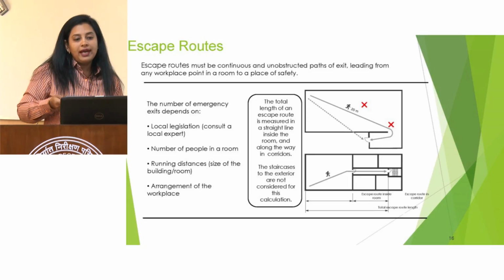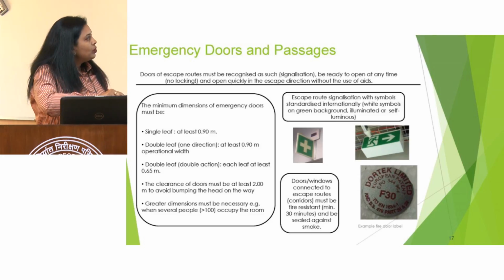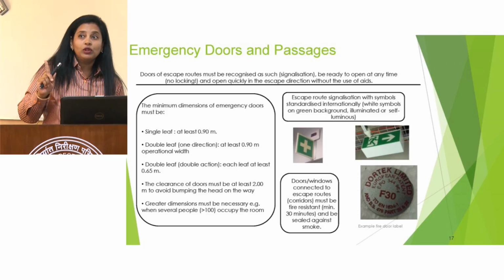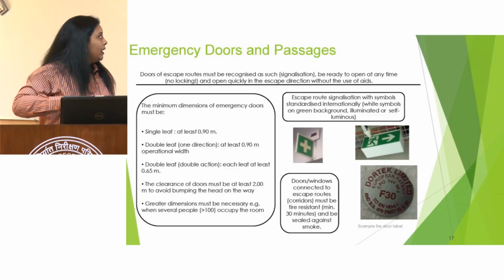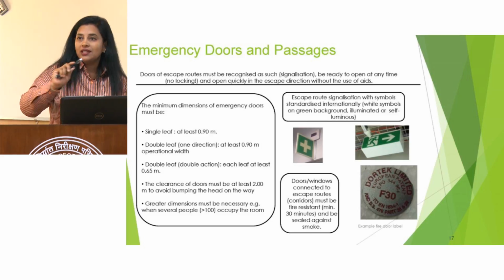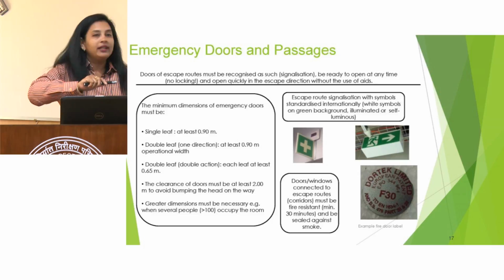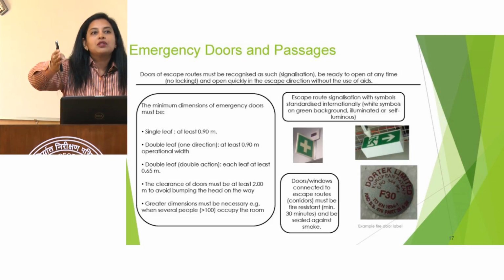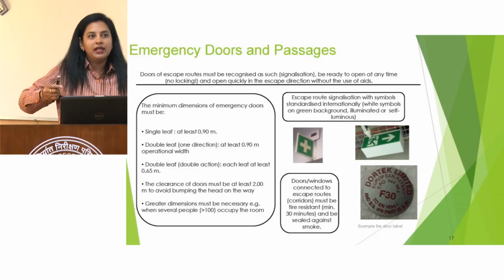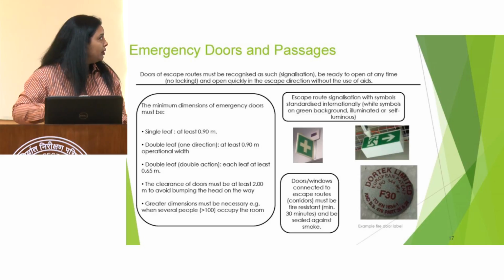Now we're talking about the emergency doors and passages. The minimum dimension of emergency doors, I'm talking about the door only from where the person has to exit. If it is a single leaf, which is just one door, it should be minimum 0.9. It's the same way as I mentioned earlier, a passage for a single person to move should be 0.9. So similarly, the door should be minimum 0.9 meter.